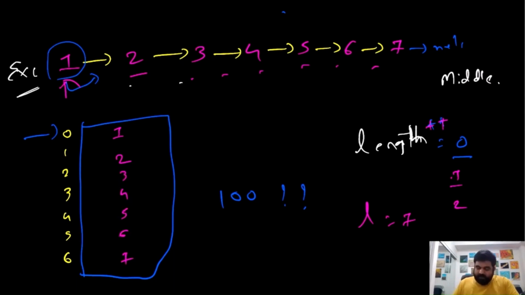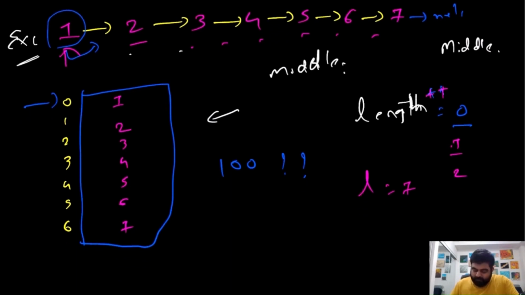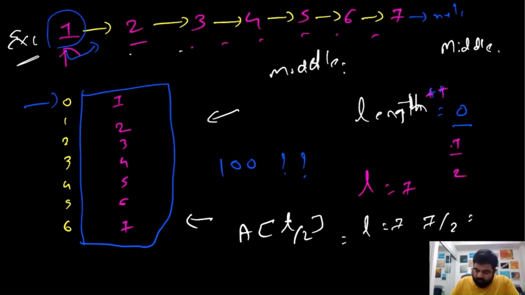Now we have added all the values, we need to return the middle value. So the middle value is actually quite simple to get. All we need to do is that for this particular array, we need to return the value located at whatever the length divided by 2 place is. So in this case, the length is 7. So 7 divided by 2 is going to be 3.